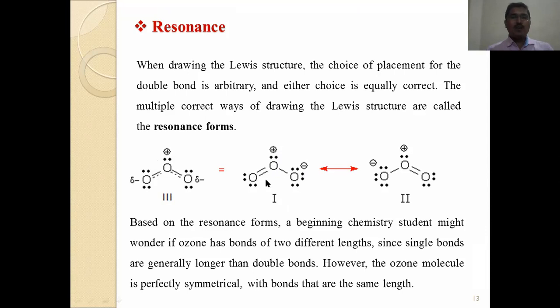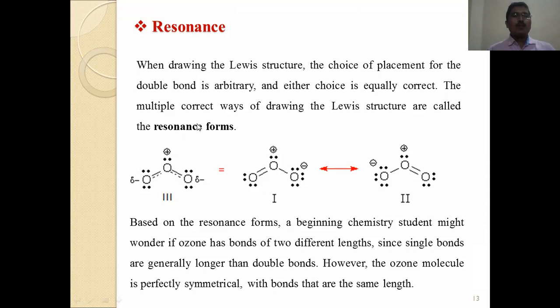The terminal oxygen with a double bond has its valency satisfied. The remaining oxygen has only one bond attached, so a negative charge is present on this oxygen. In the second structure, the electron movement, or pi bond, shifts to the other oxygen atom, and here the negative charge appears on the left side oxygen. Now we can see the third structure. Both terminal oxygen atoms have only single bonds, and the middle oxygen has two bonds.